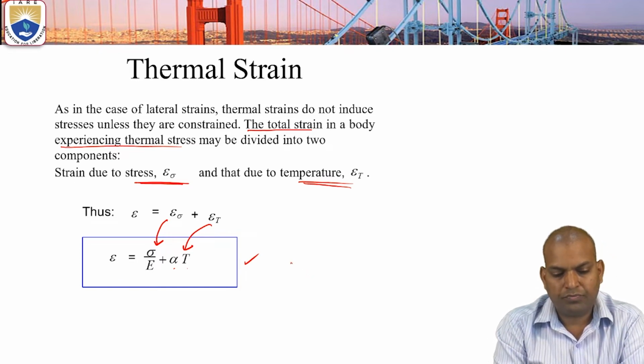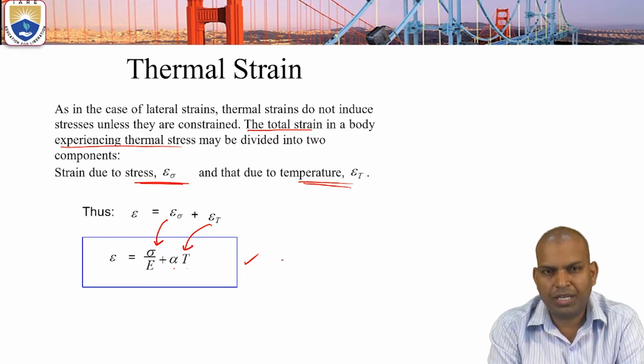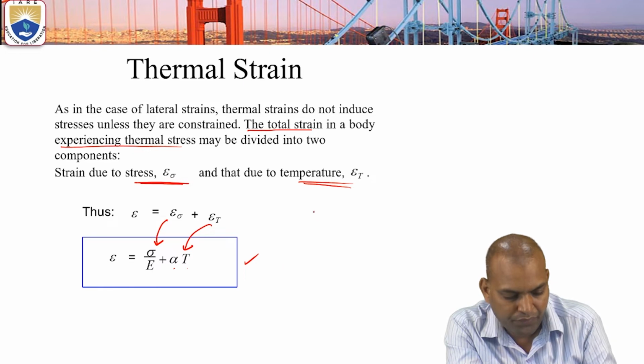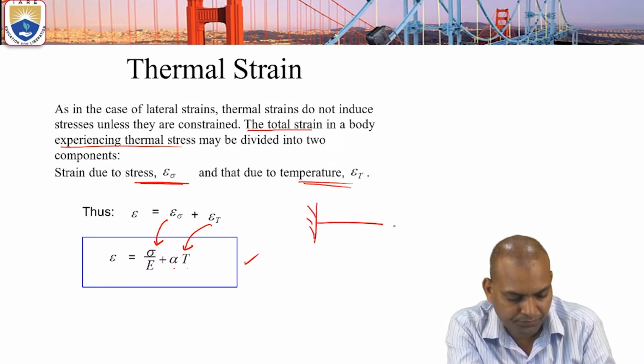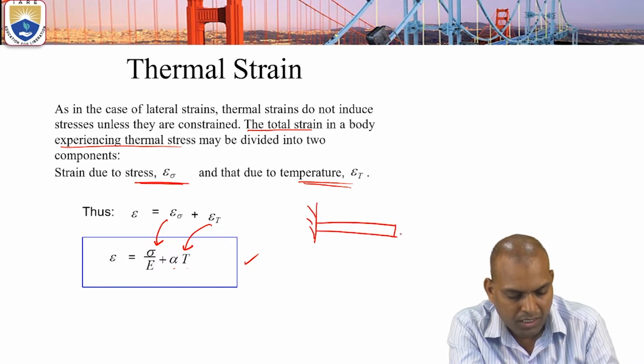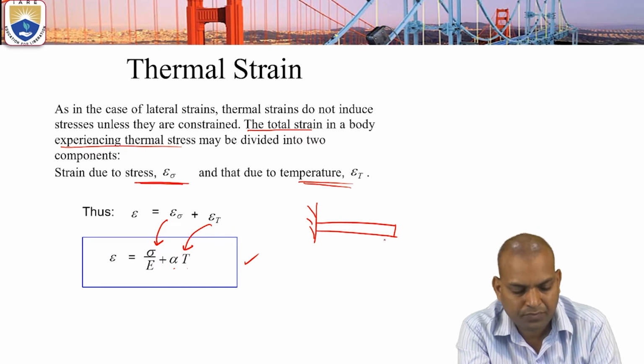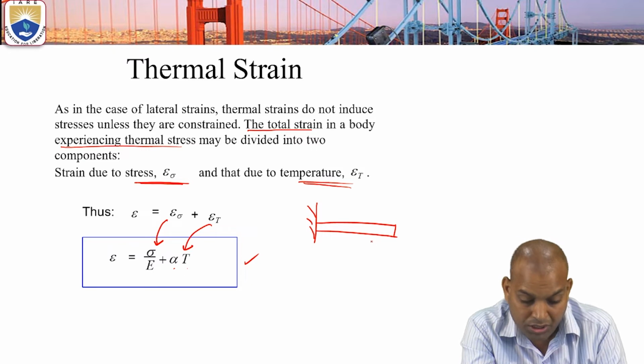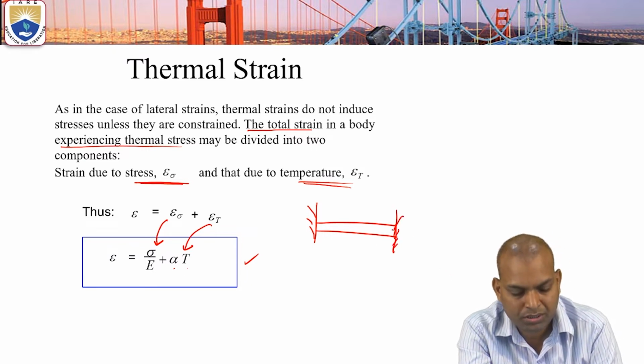This is the total strain. Now, lateral strains will occur by the axial load. If the body is free, and we increase the temperature, there will be deformation, but no stress occurs. The stress will occur if we check the deformation.